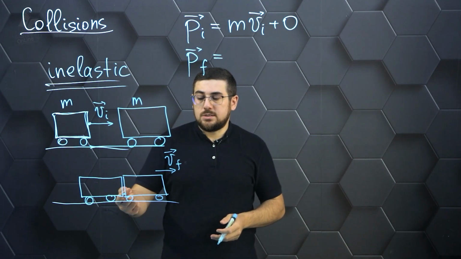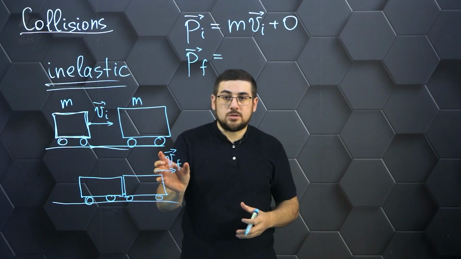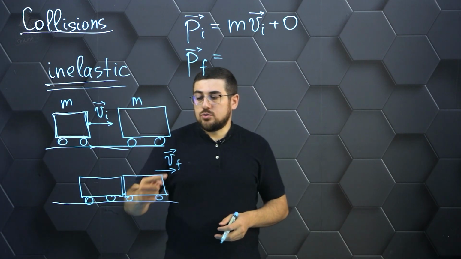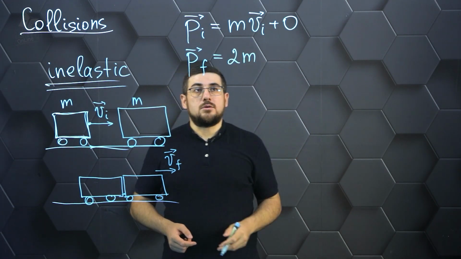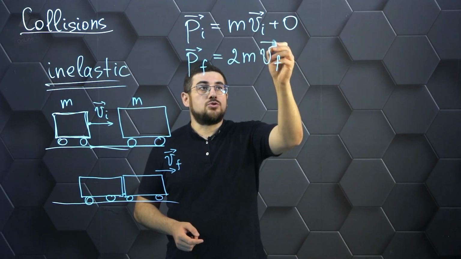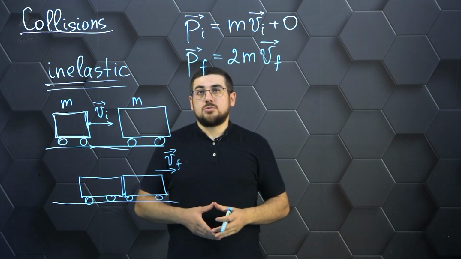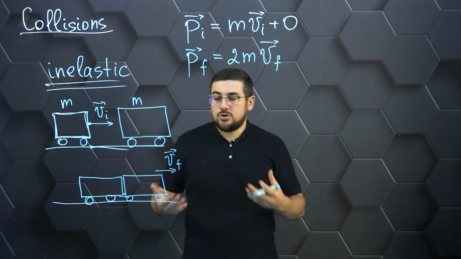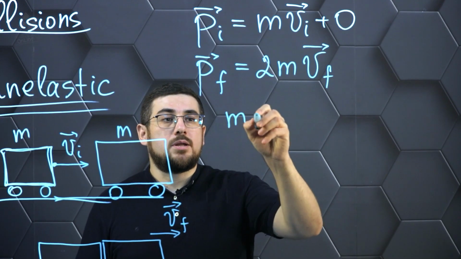In this case, we can consider these two cars as one common body because they are traveling at the same speed. So when we add up these masses, we get the total mass multiplied by the certain speed that we've got at the end. Based on the law of conservation of momentum, the values of these quantities will be equal to each other, and then we can equate them.